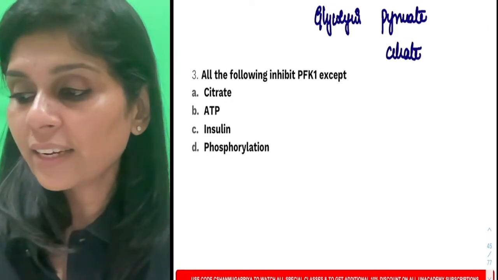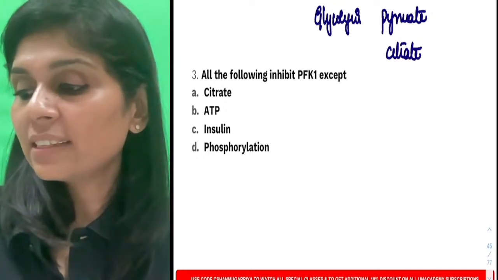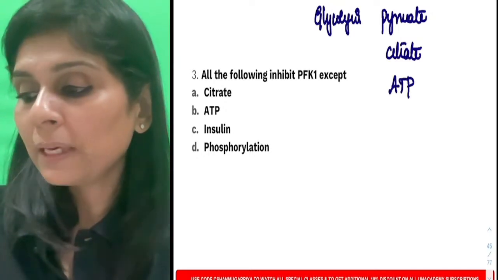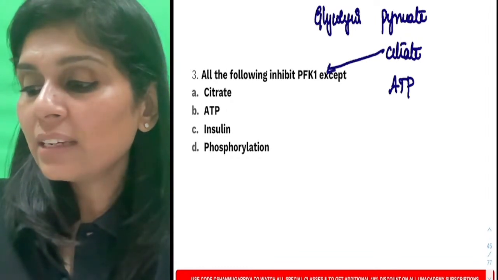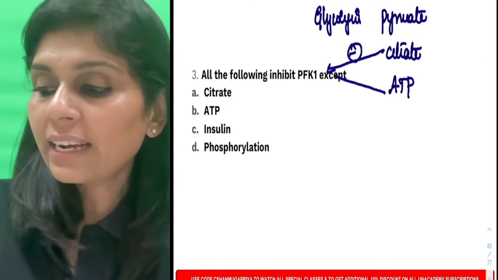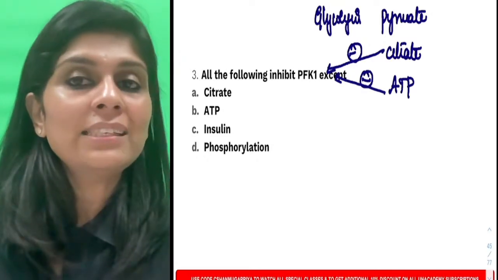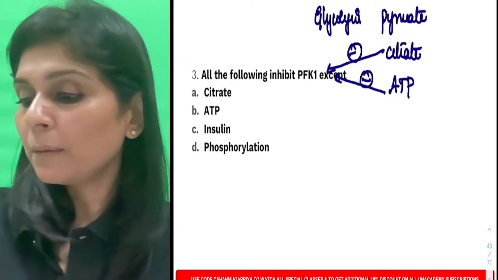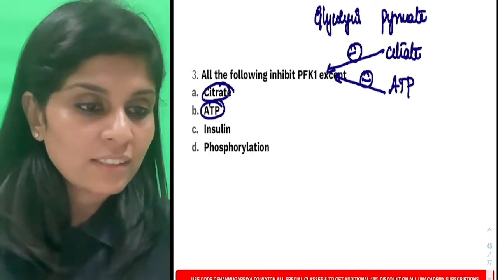You get citrate. From pyruvate and citrate getting into the citric acid cycle, you get ATP. So you know phosphofructokinase 1 is inhibited by citrate and ATP. Is that clear? So we know citrate and ATP are inhibitors.